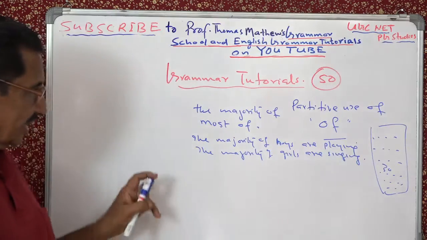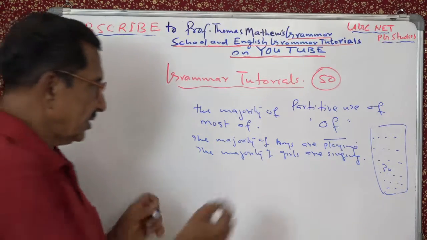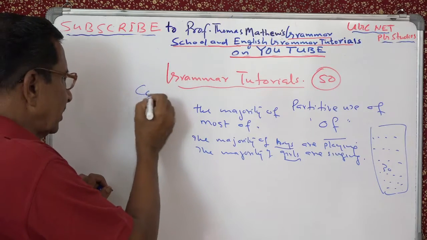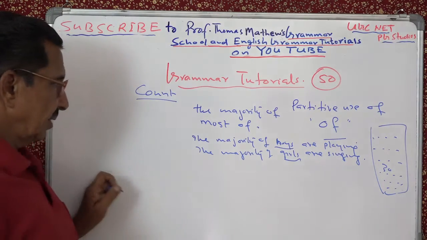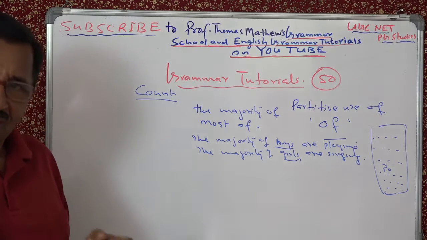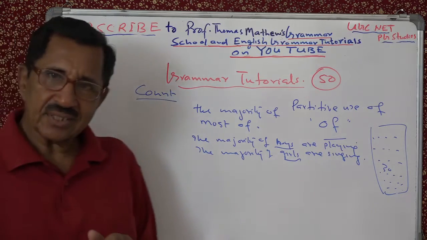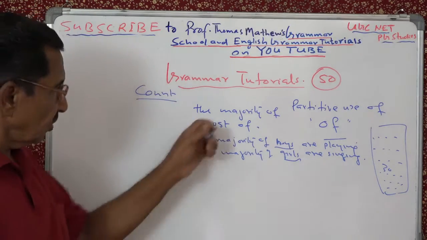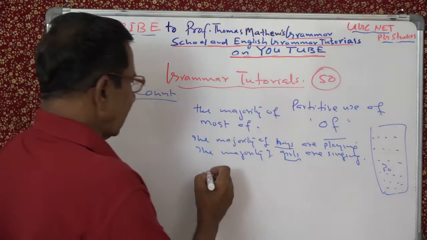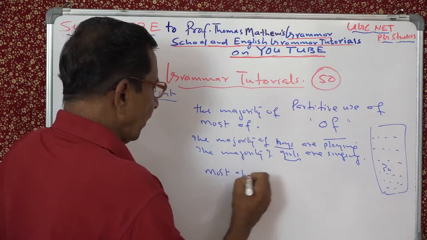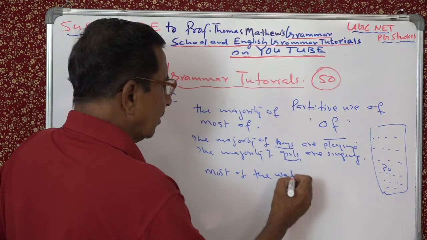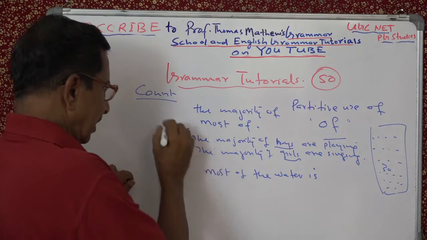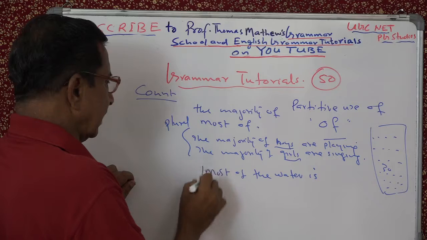And in this case, you will find that boys, noun, girls, noun, they are count nouns. Count, C-O-U-N-T. You can count them. So with count nouns, you use the majority of. Then what about uncount nouns? You use most of. So see, we say like this, most of the water. Here it is singular, there it is plural.